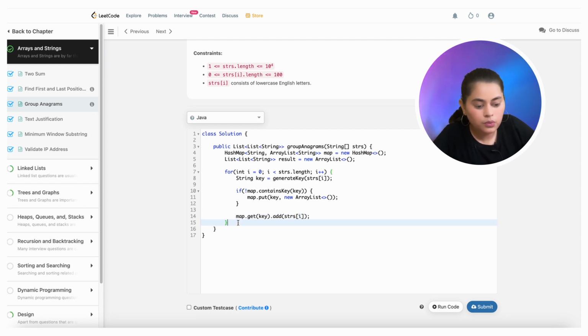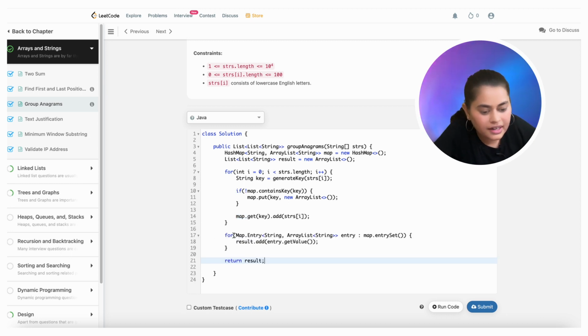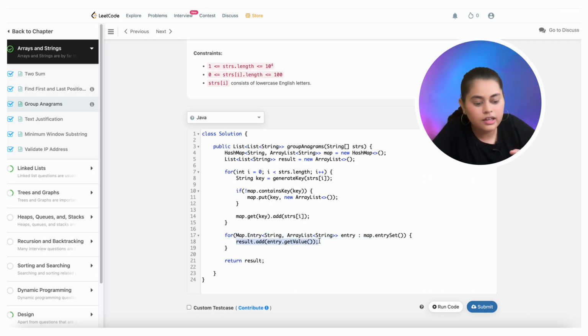Now after this, we want to traverse this map and append all the things into our result. So I traversed this map entry by entry, extracted all the values and appended them to our result. The value is basically the array list containing the group of anagrams. I appended those strings to our result, and then finally returned the result.